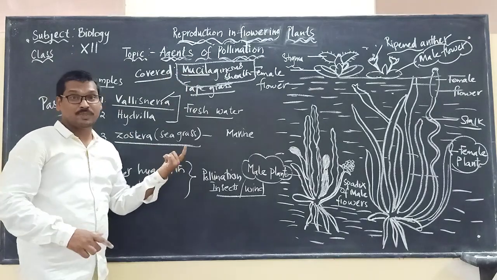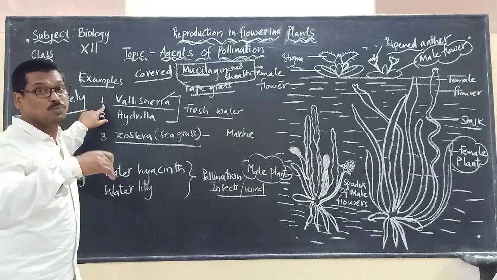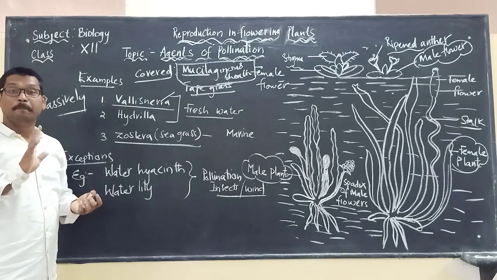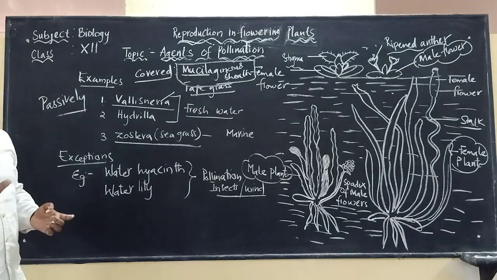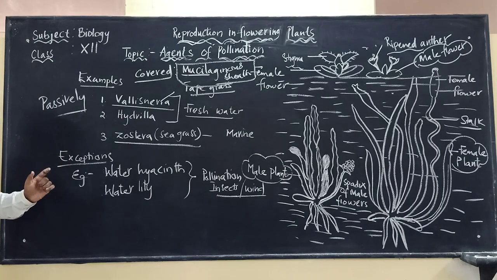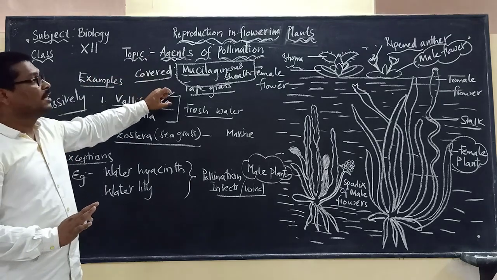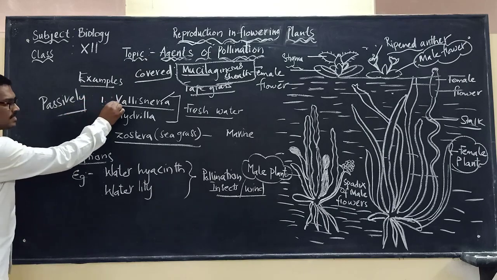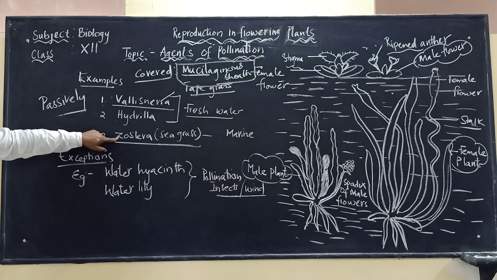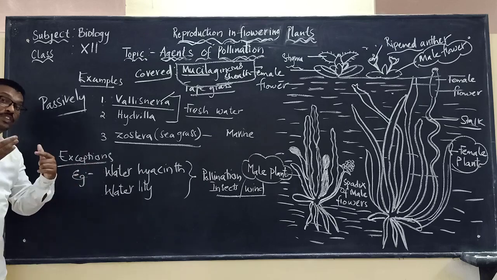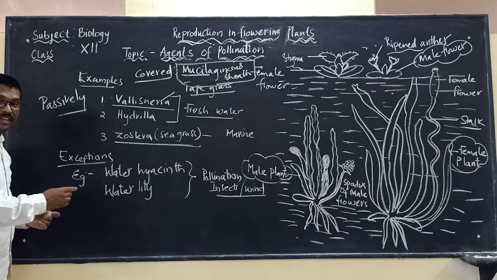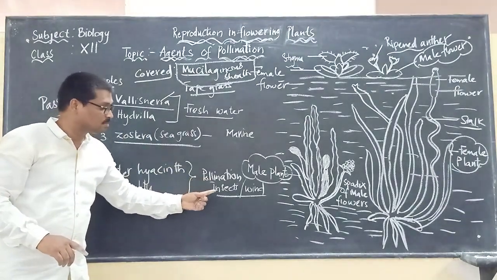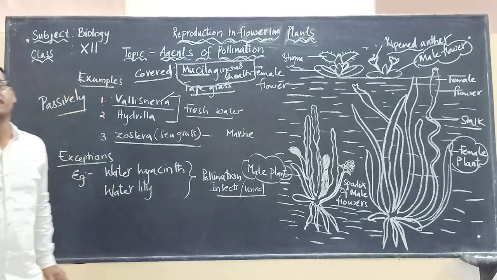And these flowers which show pollination through water will not be much colorful or attractive. So these points we have to keep in mind when we are talking about the agents of pollination. The best examples, as we quoted here, are Vallisneria, Hydrilla and Zostera. The exceptions, which we should not get confused with, are water hyacinth and water lily. They are aquatic plants, but they will not show pollination by water. They go for pollination by insects or by wind.